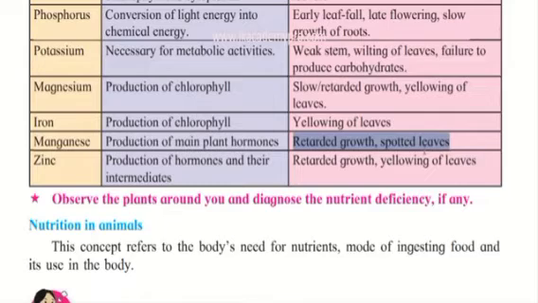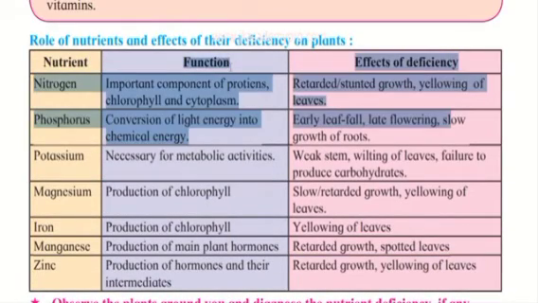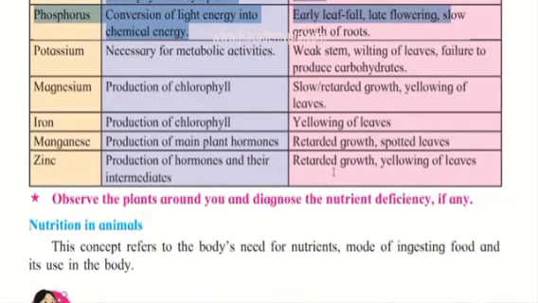Spotted means you will get white or yellow spots on the leaves. Zinc is another mineral, for the production of hormones and their intermediates; deficiency causes retarded growth and yellowing of leaves. So these were some of the deficiencies and the functions of the various minerals that plants require.